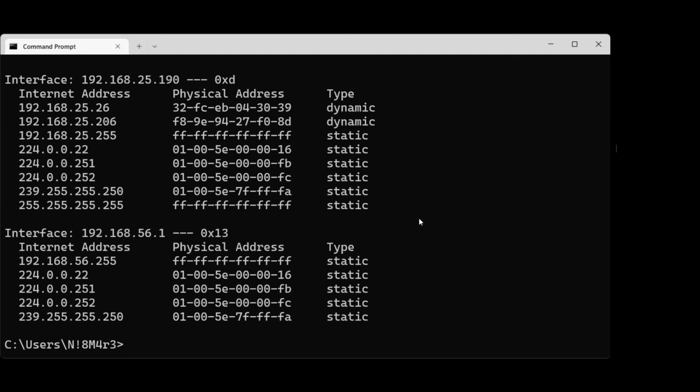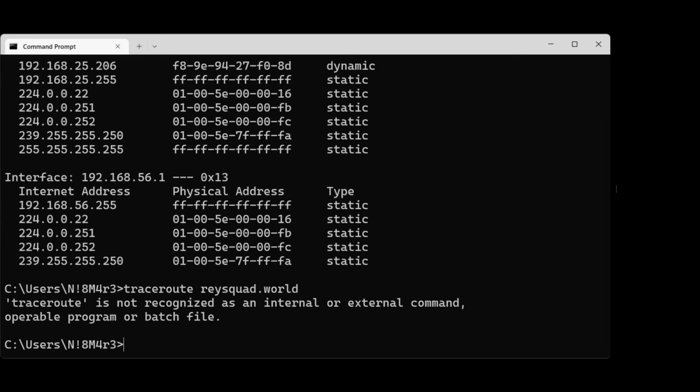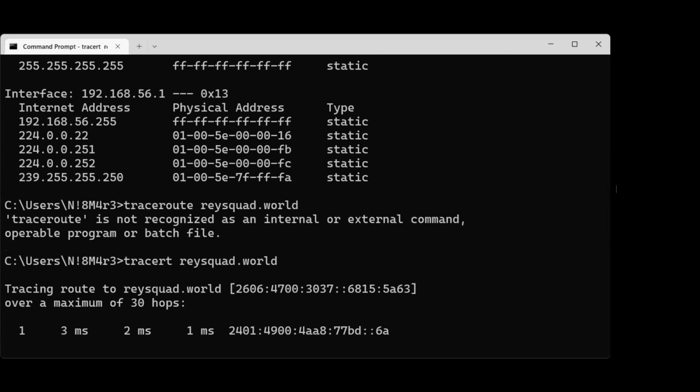Okay, so if you want to find how you are connecting with the server now, you can make use of the command called traceroute. Traceroute is for Linux and for Windows it is tracert. Hit enter, and it is going to give you the information. You can see the IP address of the domain name, that is racequad.world, and then it is going to give you a maximum of 30 hops.